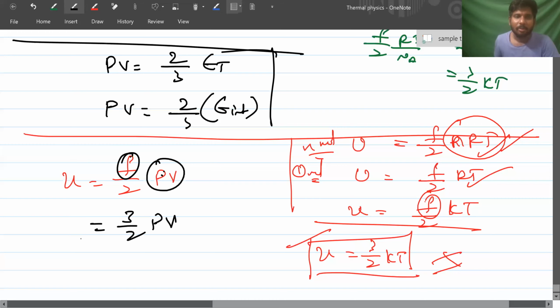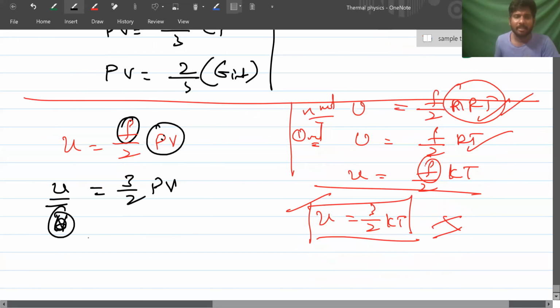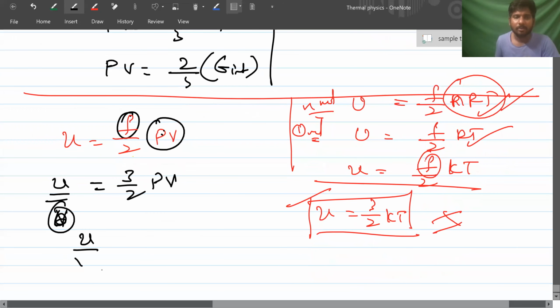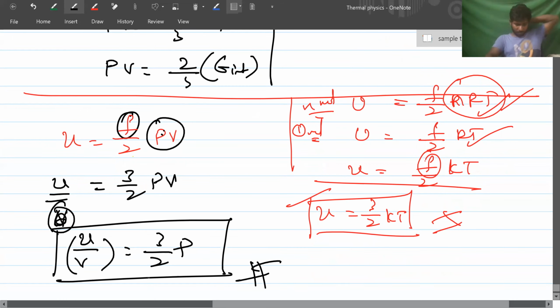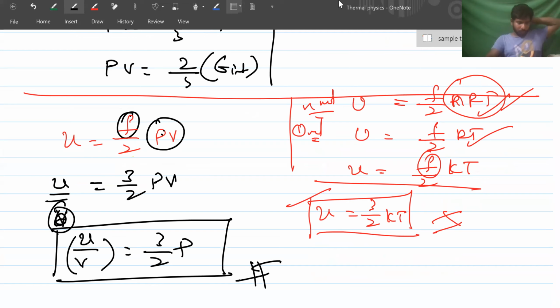For energy density, that means U by V, divided by volume. If you divide by volume, it will be 3 by 2 P. That's what I want. So we'll stop here. 3 by 2 P.